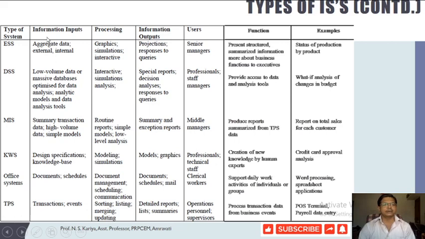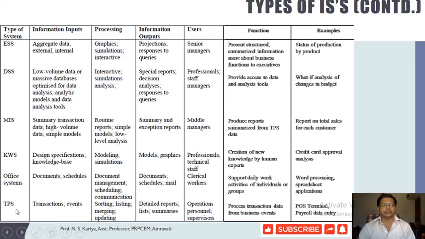Here we can differentiate the different types of information system by information inputs, processing, information outputs, who the primary user of the information system is, what kind of functions are performed, and the different examples considered under these types of information system.